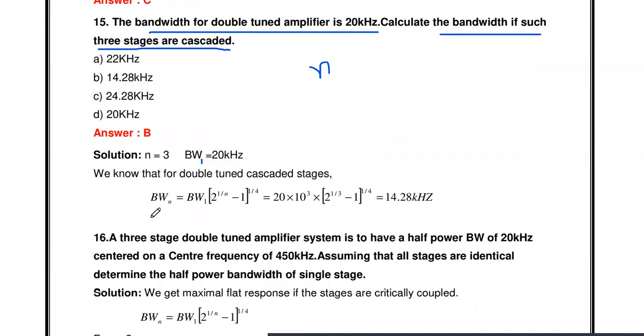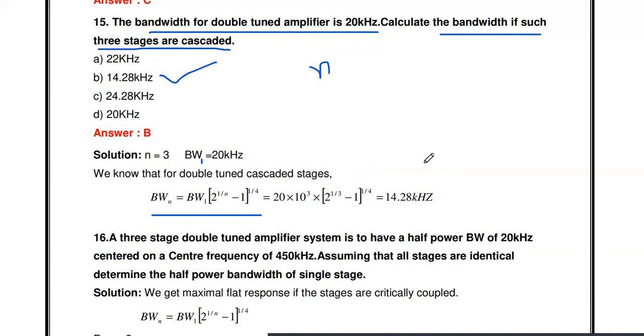So what is the formula? BWN is equal to BW1 into 2 to the power 1 by n minus 1, to the power 1 by 4. Okay, so here you just substitute. So 20 into 10 to the power 3 into 2 to the power 1 divided by what is the n? How many stages are we using? 3 stages. So 1 by 3 minus 1, to the power 1 by 4. If you solve, we will get the answer 14.28 kilohertz. So this is the answer.